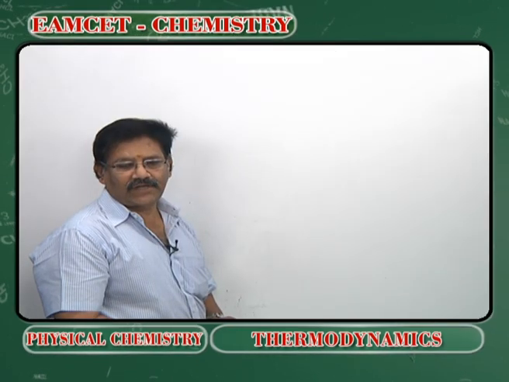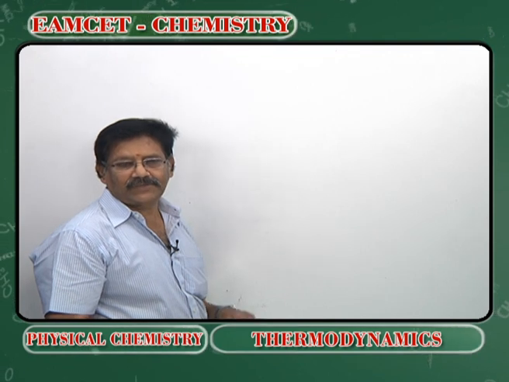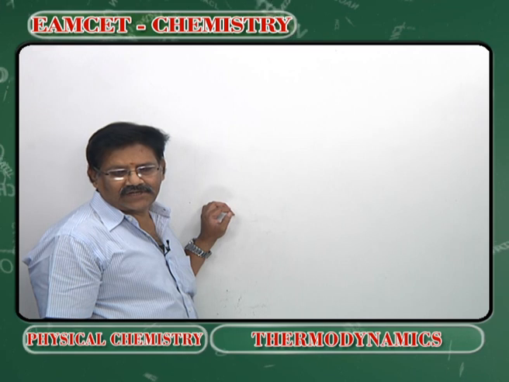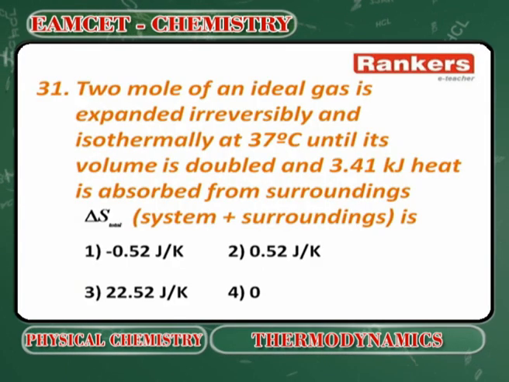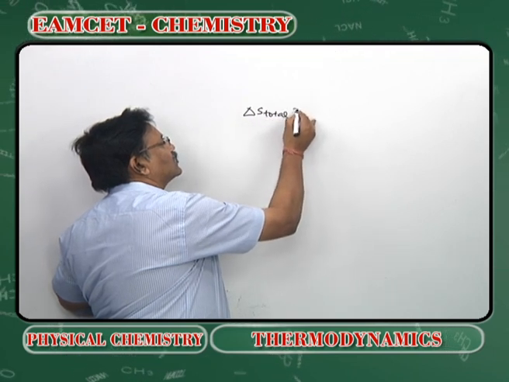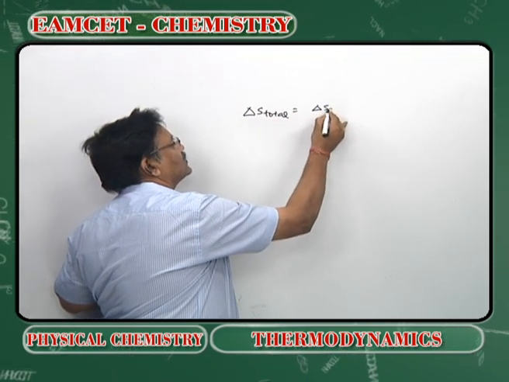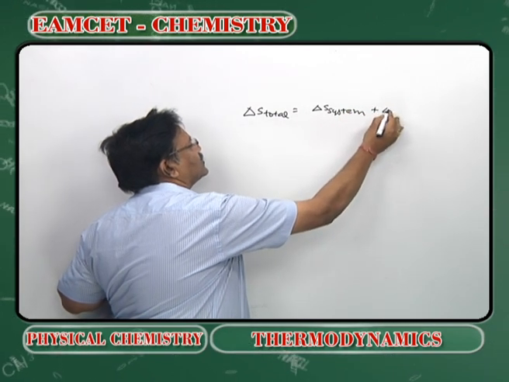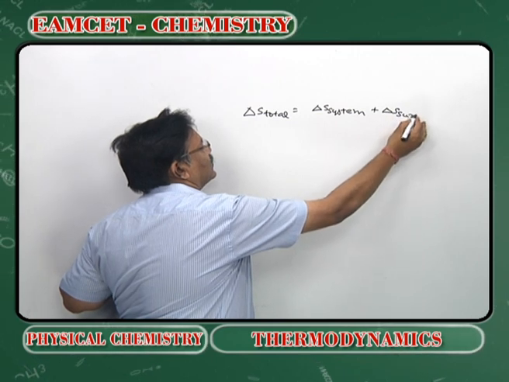2 moles of an ideal gas is expanded irreversibly and isothermally at 37 degrees centigrade until its volume is doubled and 3.41 kilojoules of heat is absorbed from surroundings. What is the delta S total? Delta S total is equal to delta S of the system plus delta S of the surroundings.